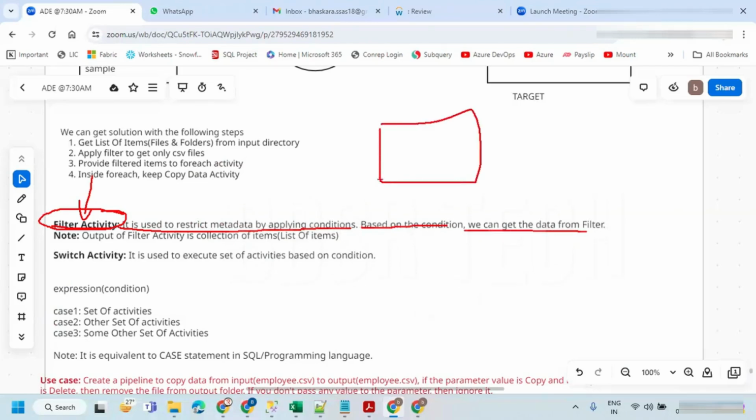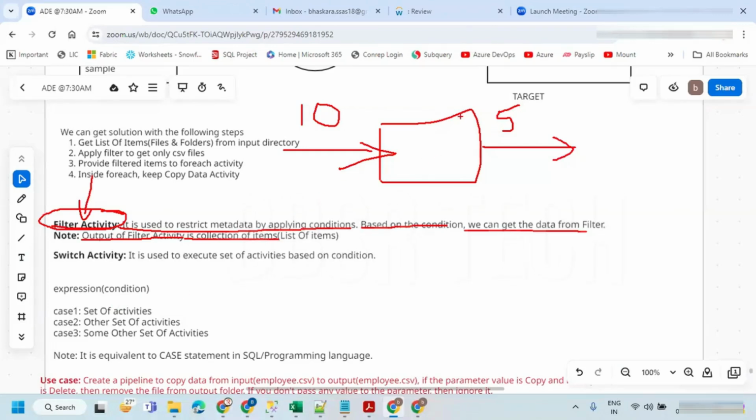You are giving 10 items to the filter activity. The output of the filter activity may be 10 items, but mostly it is less than 10 items. If it is the same number of items, then we don't go for a filter. Let's say you are getting 5 items, that means you're restricting the data, restricting it to read from a limited number of files. So the output of the filter activity is a collection of items.